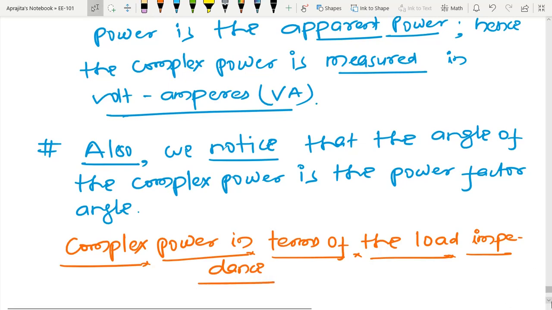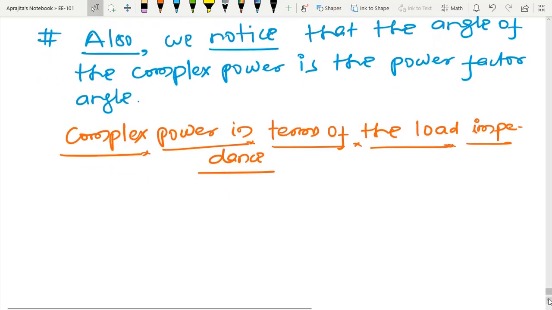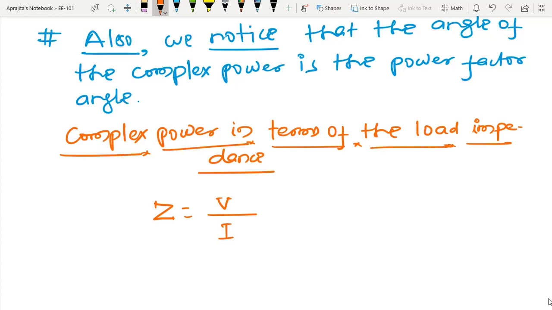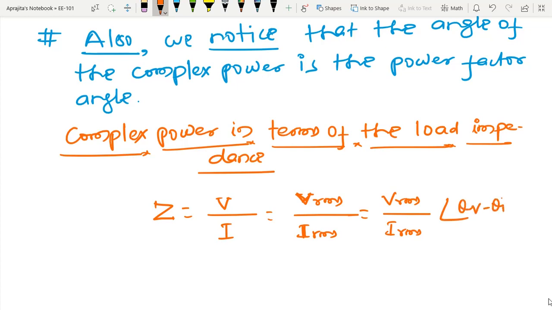So one can see from the above circuit that Z, again in the frequency domain I can apply Ohm's law, is equal to Vrms by Irms, with a bold quantity and a usual quantity, angle theta V minus theta I. Now I can also write Vrms equal to Z into Irms.